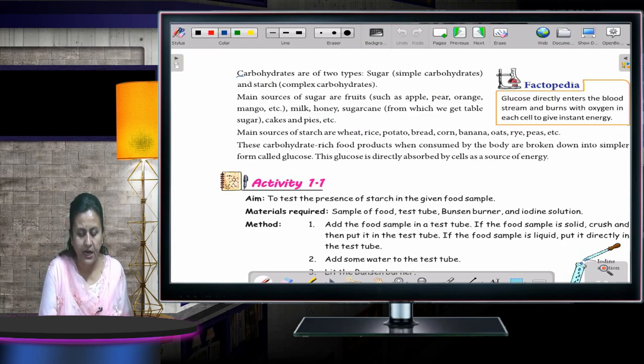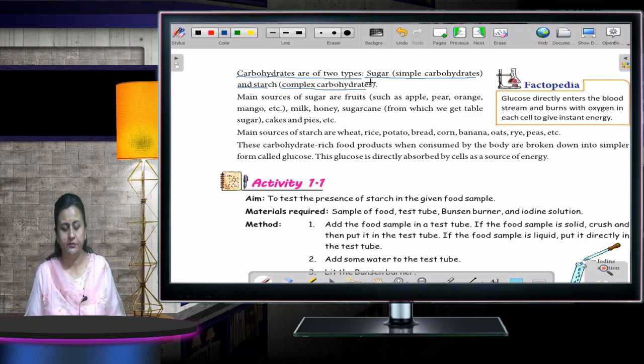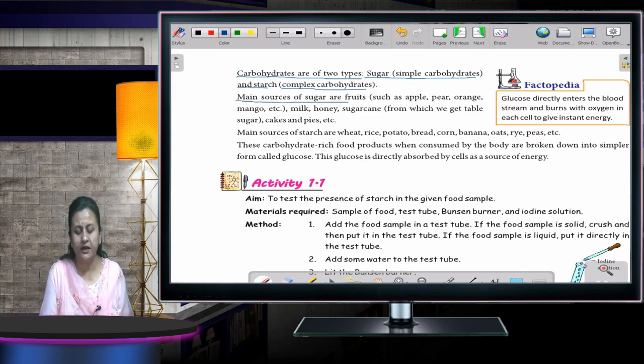Now, carbohydrates are of 2 types. That is simple carbohydrate, if I say sugar, and starch, that is complex carbohydrate. Main sources of sugar are fruits such as apple, pear, orange, mango, milk, honey, sugarcane, from which we get table sugar, cakes and pies, etc. Main sources of starch are wheat, rice, potato, bread, corn, banana, oats, rye, peas, etc.